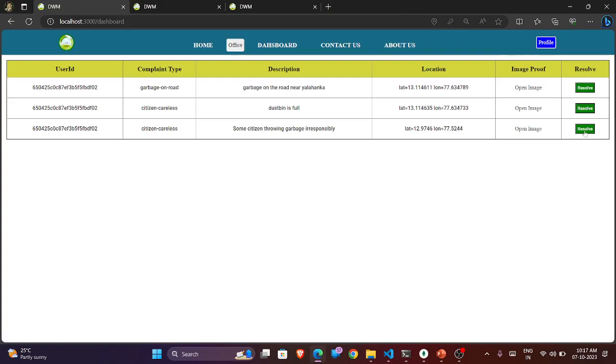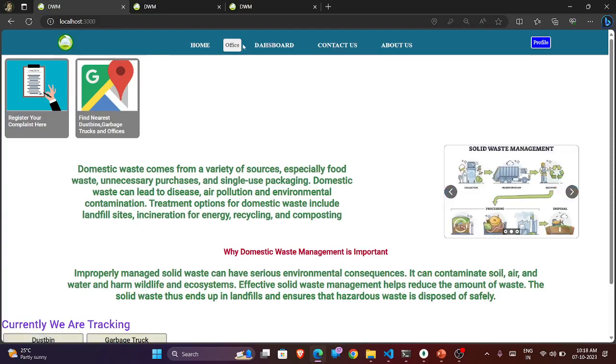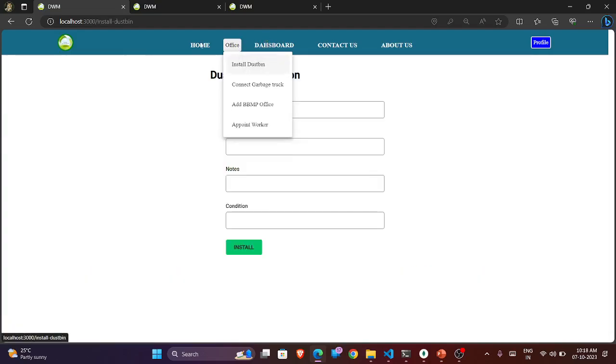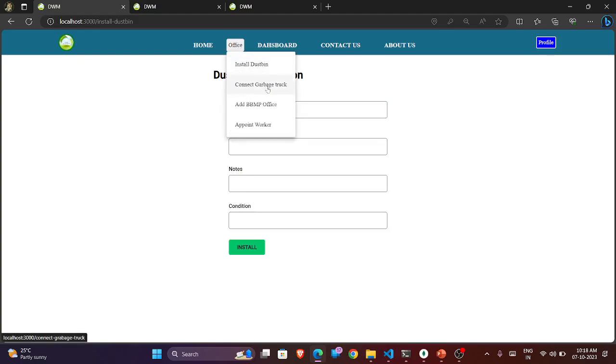They can resolve the complaint, and if it is not solved, the complaint automatically goes to the next level. If the worker does not solve the problem, it goes to the office. If the office is also unable to solve the problem, it goes directly to the government through the application if no response is found. Coming to the office, when a user wants to install a new dustbin, we can provide the position, area, notes, and the condition of the dustbin, and we can install it. This is only accessible to official accounts.